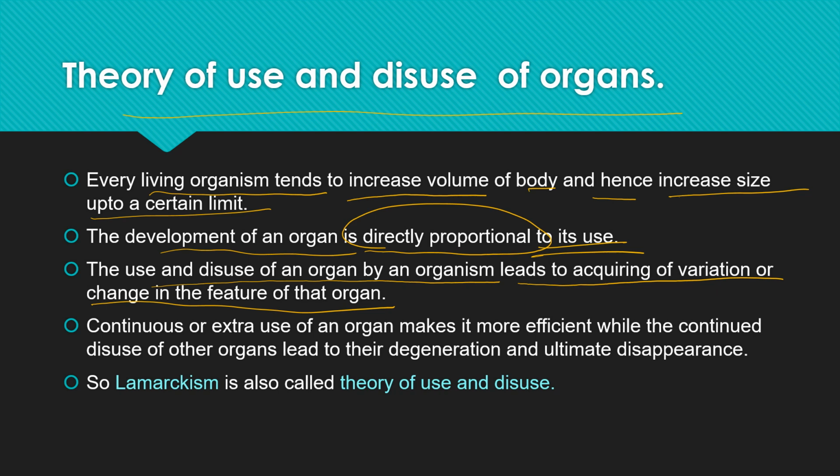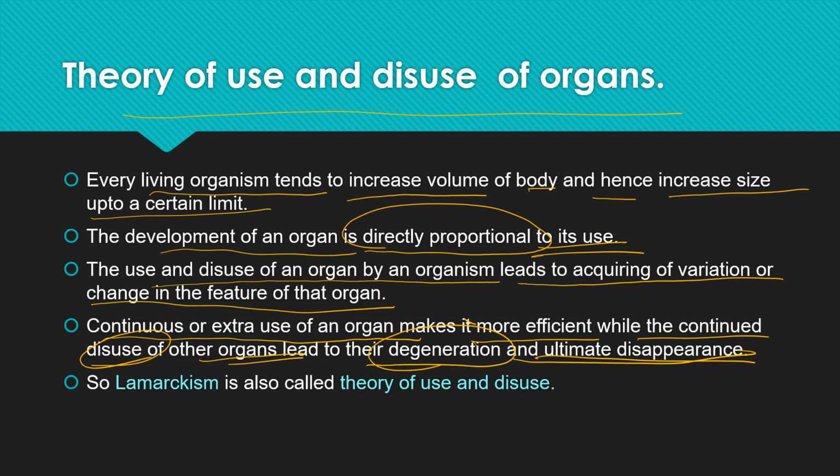Now when we are not using that organ, it gradually becomes vestigial, or it is not seen in the next generation, or after 2-3 generations it has become obsolete, that is, the organ is not at all used for any function. So continuous or extra use of an organ makes it more efficient, while the continued disuse of other organs leads to degeneration or ultimate disappearance. So we can tell it like that.